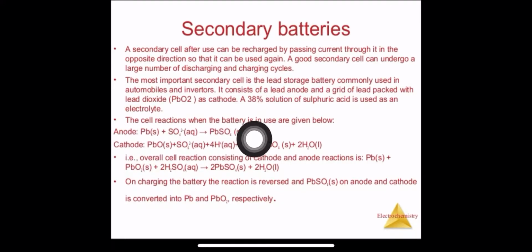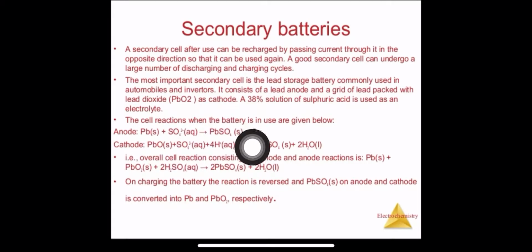Now the reaction which is taking place at the anode. At the anode, Pb is there, right? Pb is lead. Now this lead reacts with the sulfate ion, that is SO4 2-. Where do we get this sulfate ion from? We get it from our sulfuric acid, which is used as the electrolyte. So it reacts with that at the anode and gives 2 electrons. This is obviously the anode, so it is oxidation.